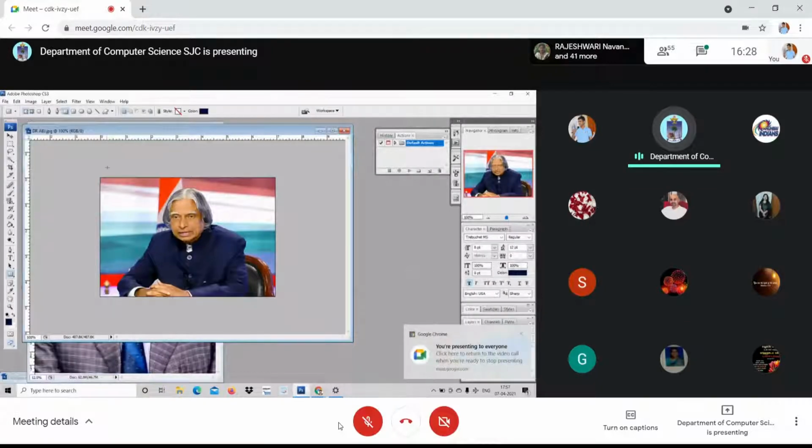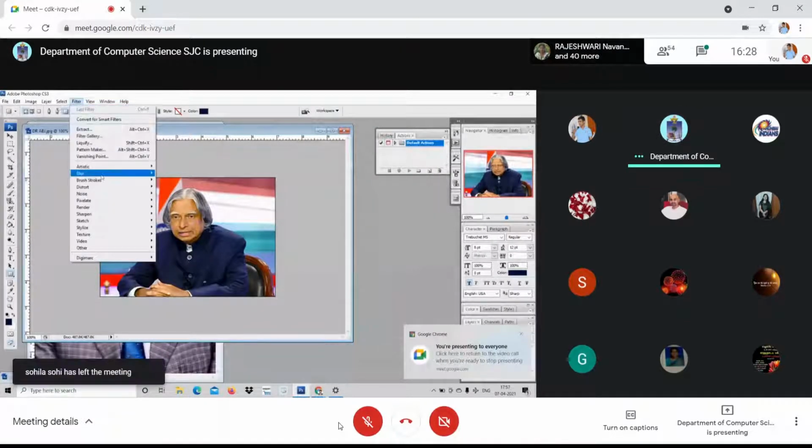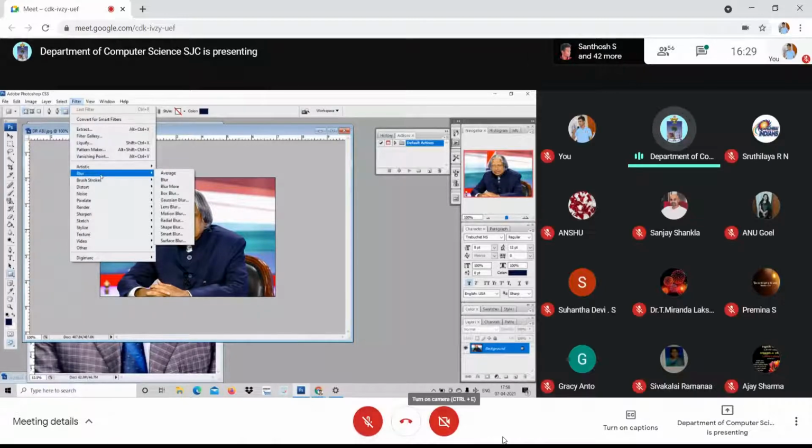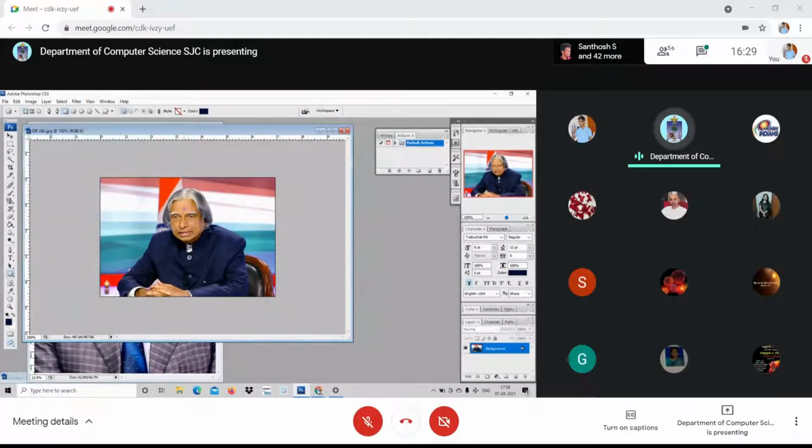Now look at here, the second one. We are moving on to blur. You know what I mean by blur? Blur is, for example, you can choose a particular portion. If you are in a garden with a DSLR camera, you take a picture in such a way that you blur the other things other than the subject. For example, look at here. I'm going to choose the portions other than the subject. I'm not going to choose Abdul Kalam. I'm going to choose the background.